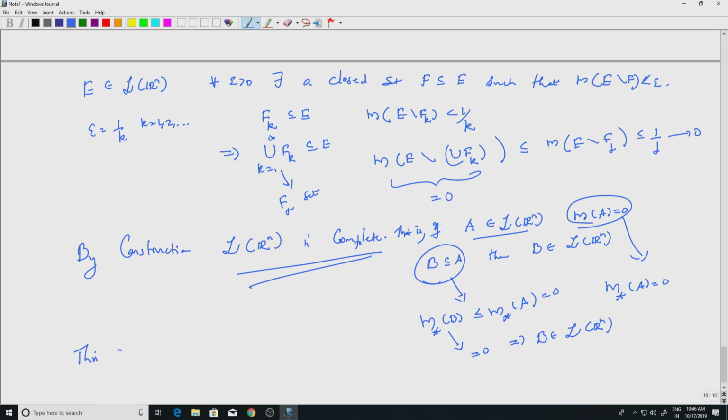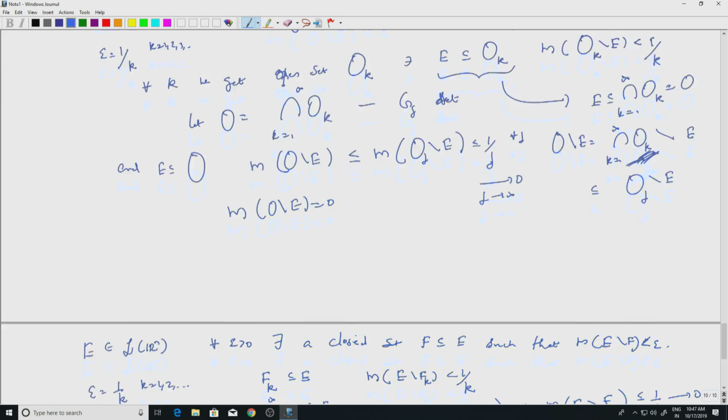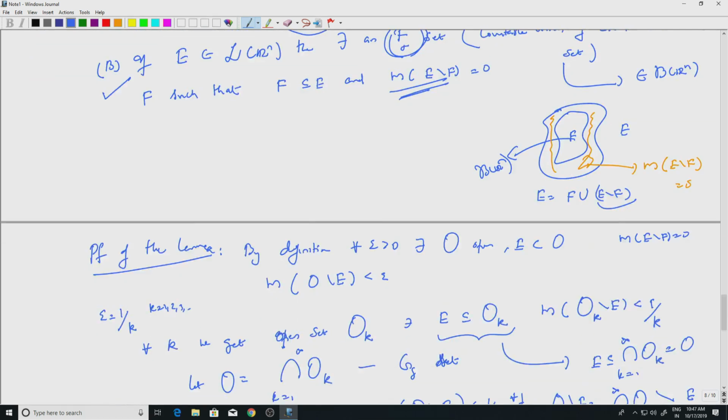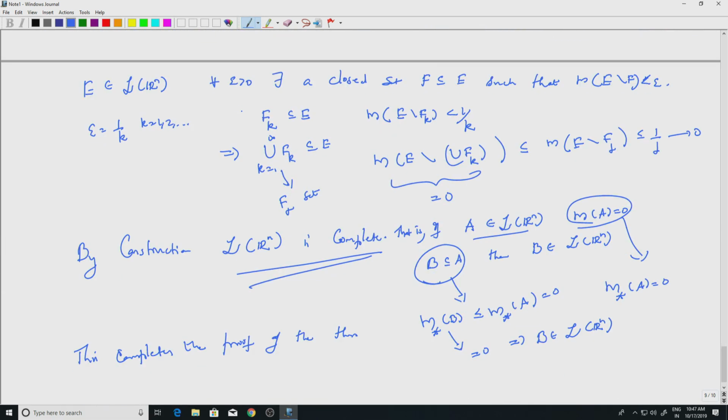Okay. So this completes the proof of the theorem, right. We stated a theorem in the beginning that this is the completion of this one. What we have just proved from the lemma is that any Lebesgue set is the union of an F sigma set, which is a Borel set, and something which has measure 0, and this Lebesgue sigma algebra is complete by construction. Okay. So putting those two together will give me the proof of the theorem.